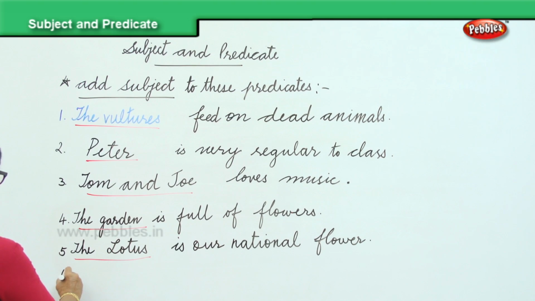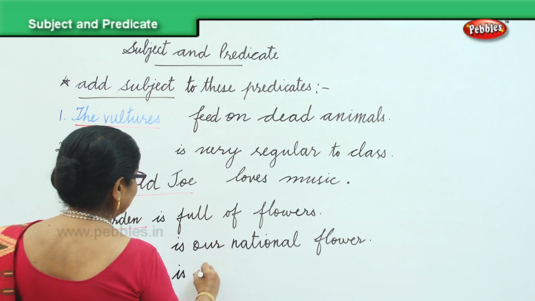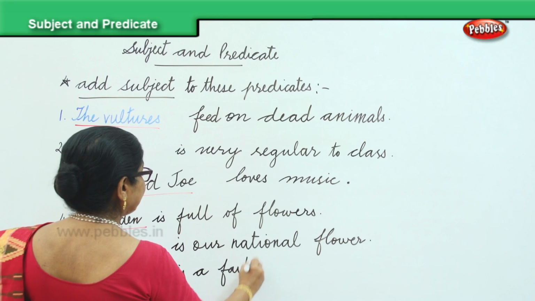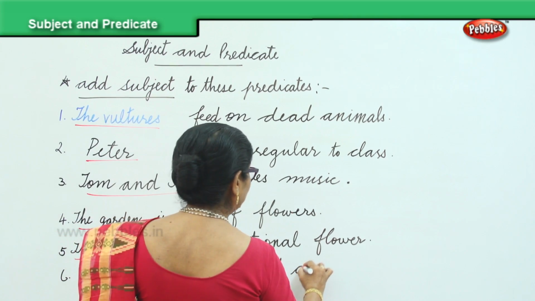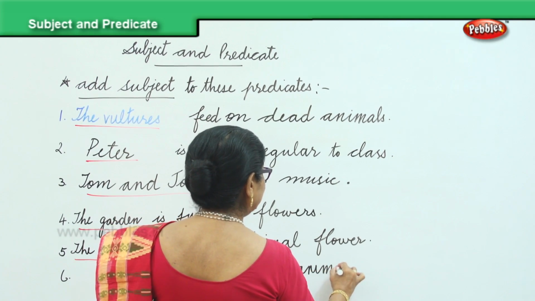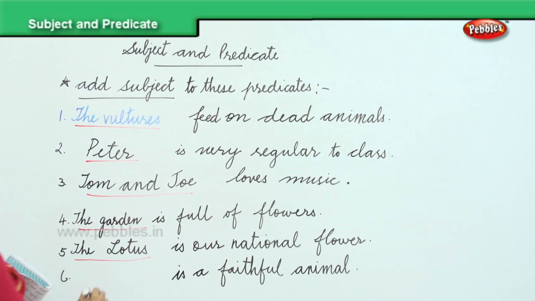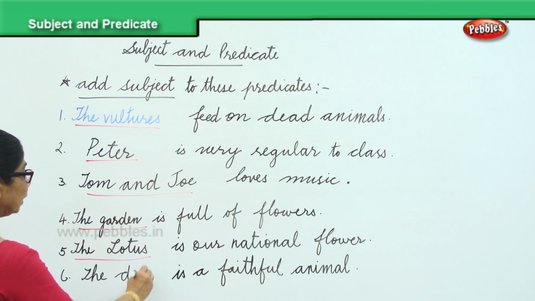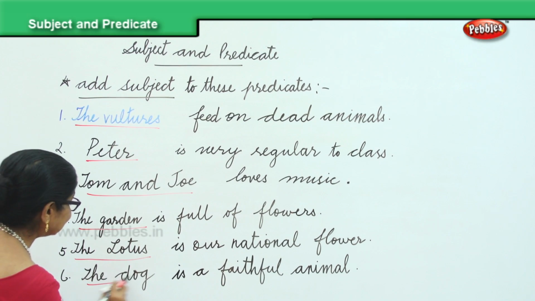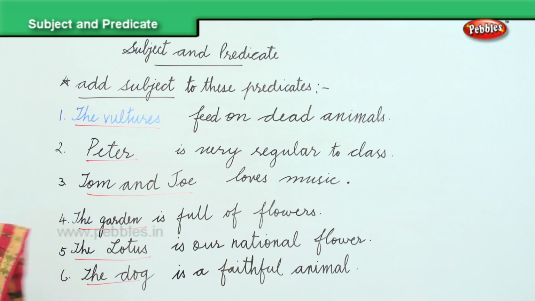And finally, I'll put one more sentence for you. Is a faithful animal. Which is the faithful animal you know? So, faithful animal. You supply the subject. The dog. Very good. The dog is a faithful animal. That is the subject. See now how well you have supplied the subject for all the predicates.